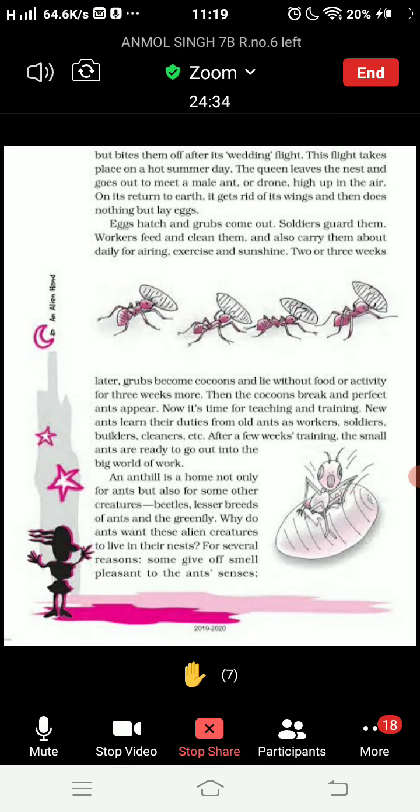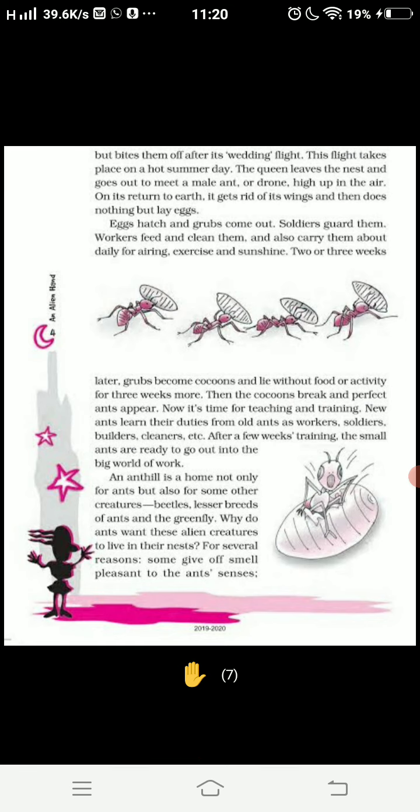Okay, good. So basically, wedding flight takes place only on a hot summer day. So you can frame one line on that, that this wedding flight takes place when there is a hot summer day. So on this day, what happens? The queen leaves its nest.